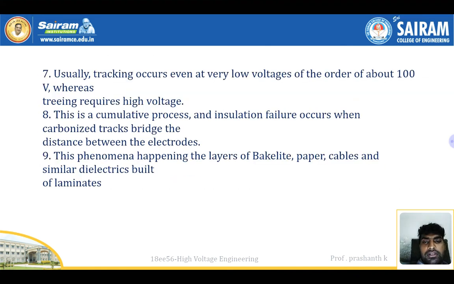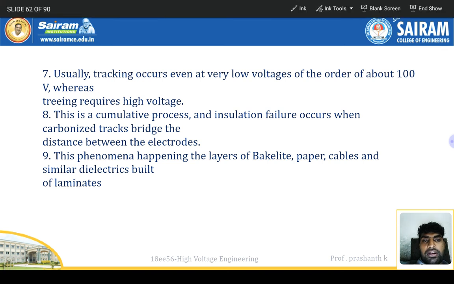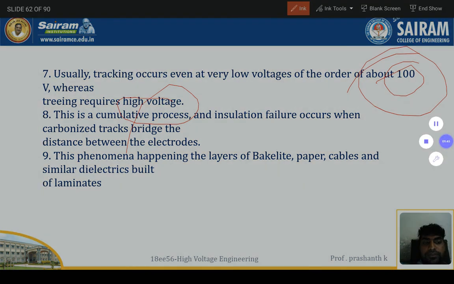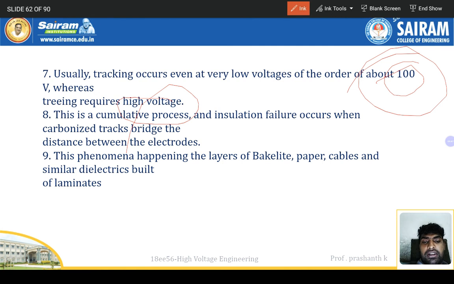Usually, tracking occurs even at very low voltage, of the order of about 100 volts, right? So tracking occurs at low voltage also. Treeing requires high voltage, but tracking requires only 100 volts. This is a cumulative process, and insulation failure occurs when a carbonized track bridges the distance between the electrodes. This phenomenon happens in layers of bakelite, paper, cable, and similar dielectrics built of laminates.